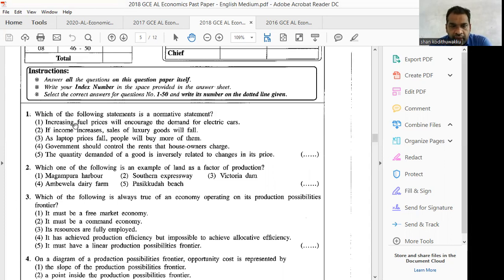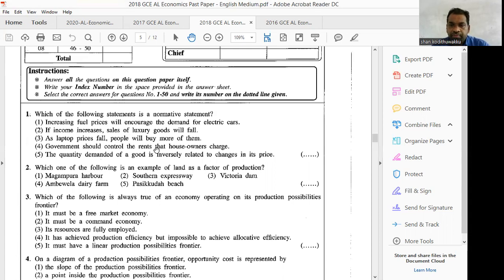Here, if you take the first one, increasing fuel prices will encourage the demand for electric cars. Then number 2, if income increases, sales of luxury goods will fall. As laptop prices fall, people will buy more of them. Government should control the rents that house owners charge. The quantity demanded of a good is inversely related to change in the price. That means you have to really understand normative and positive statements.